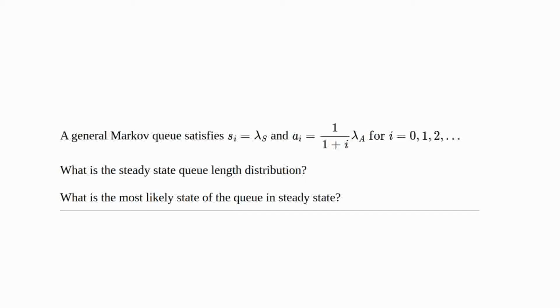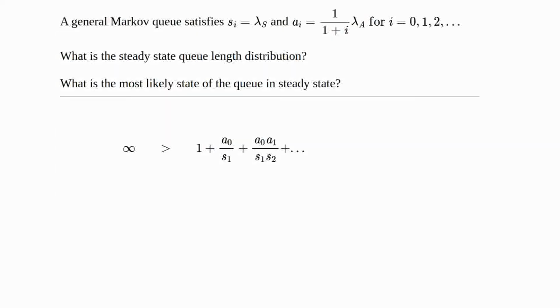And we're asked, what is the steady state queue length for this distribution? And secondly, what are the most likely states of the queue in steady state? For long lines, the A_i will be very, very small, and the S_i would just be constant. And so it makes sense that there would be a steady state.